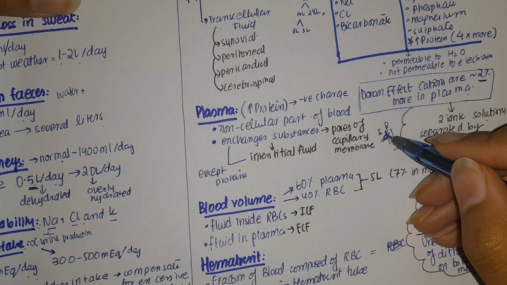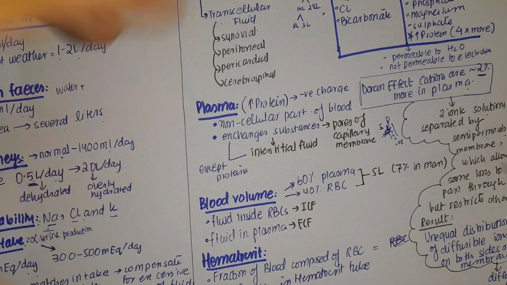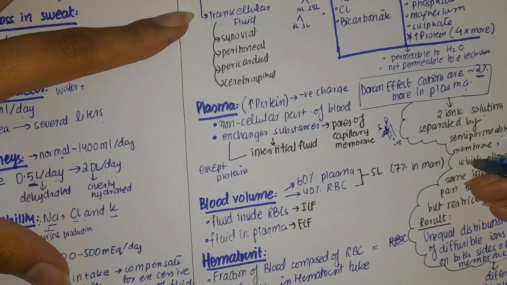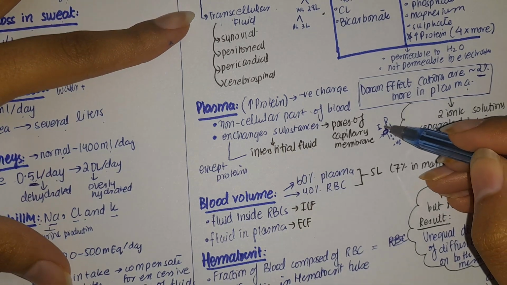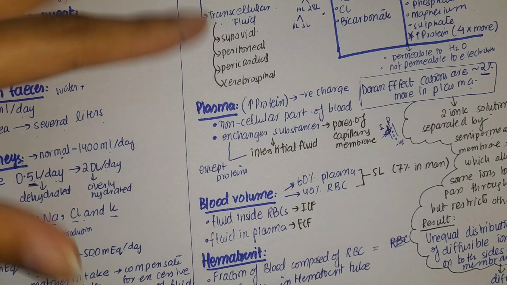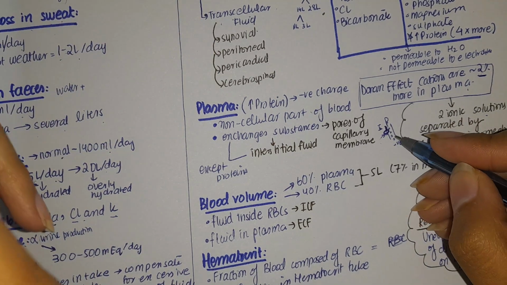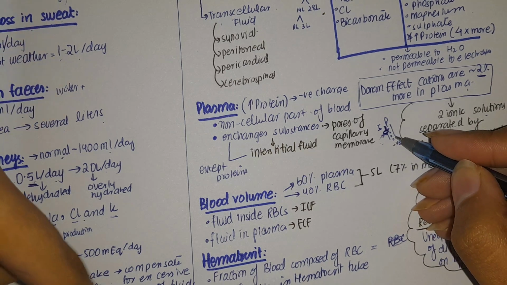Positively charged ions move inside but others are restricted. This membrane restricts the flow of certain particles but allows the flow of others, and it causes unequal distribution across the membrane.